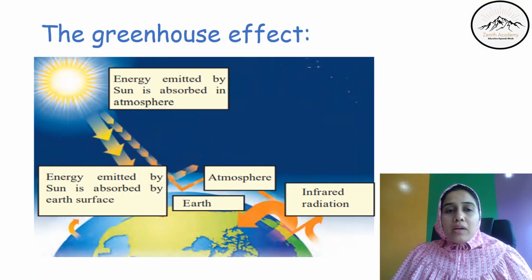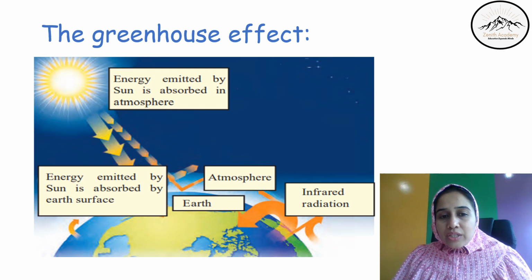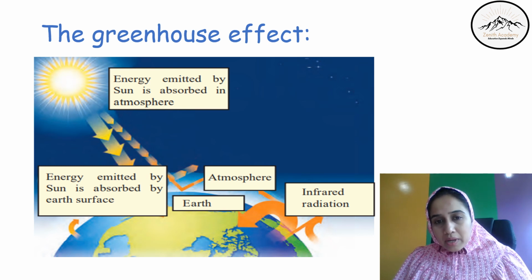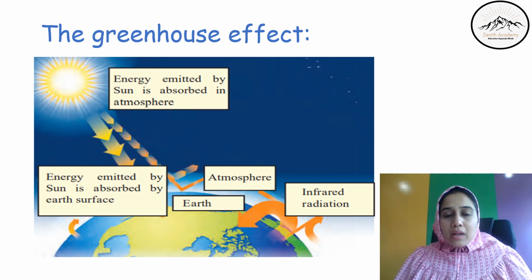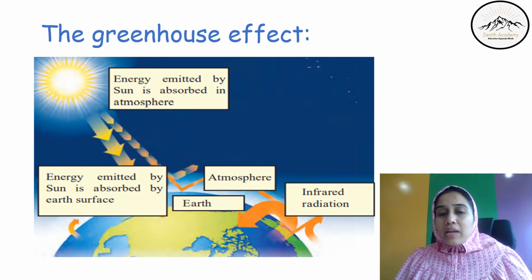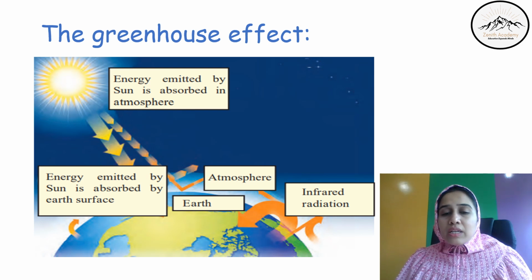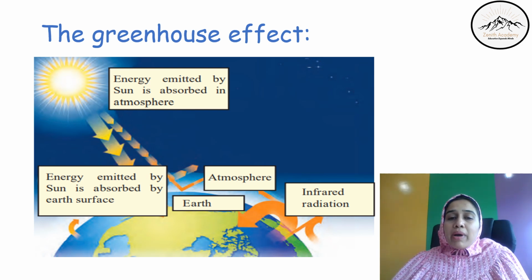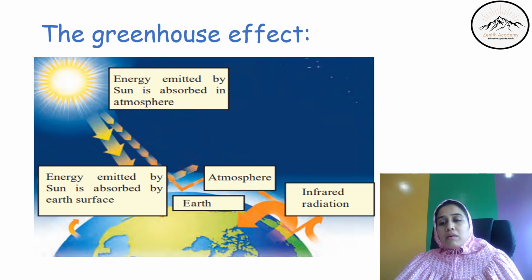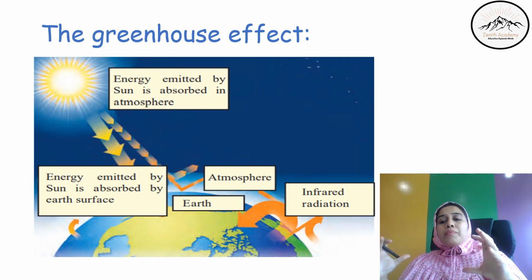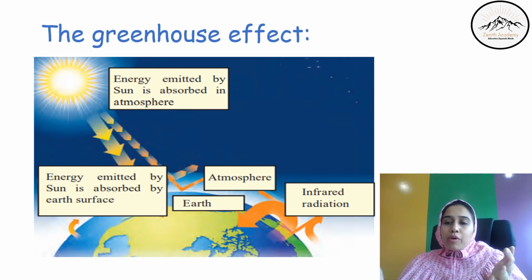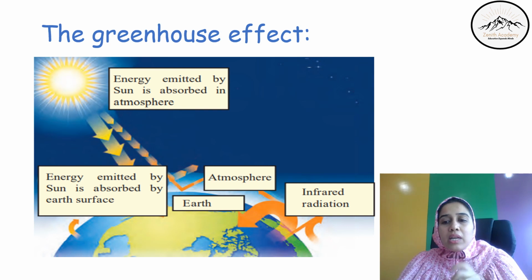Next one, see, this is the greenhouse effect. This is the Earth, the sun emits energy, and that is absorbed by the atmosphere. Now, all this energy and infrared radiation is absorbed by the atmosphere, and that is why the entire temperature of the Earth starts rising, contributing to the greenhouse effect. This is called the greenhouse effect.